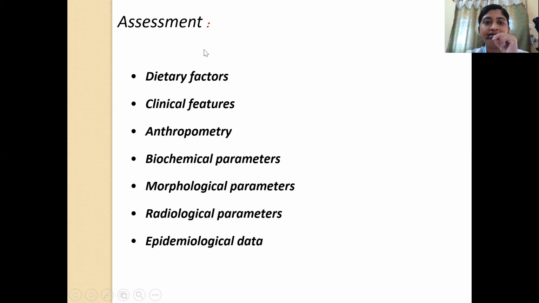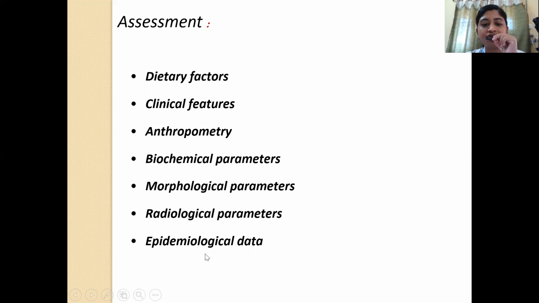So whenever a child comes to us with protein energy malnutrition, there are certain factors that we need to assess. One is a complete dietary assessment. Then we also need to look at the clinical features and a detailed anthropometric assessment. Apart from these, certain investigations will also help us, like certain biochemical parameters, morphological parameters, and certain radiological parameters.